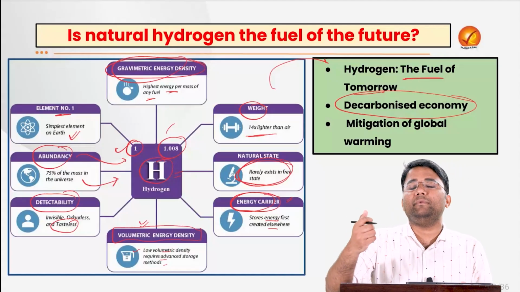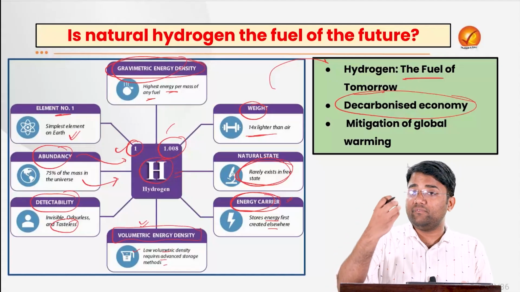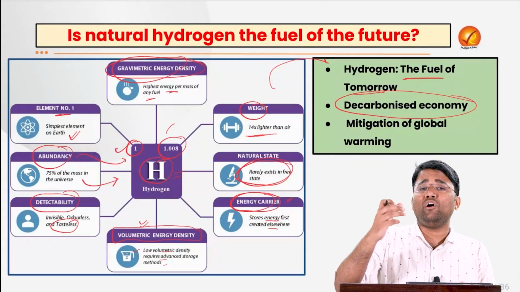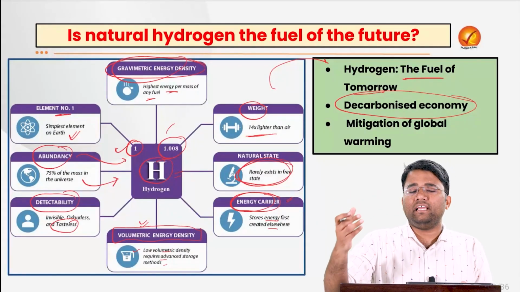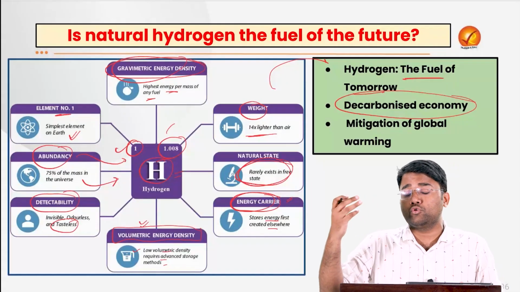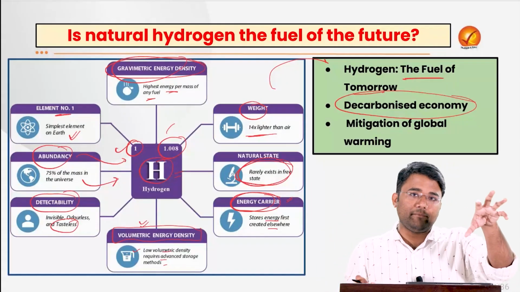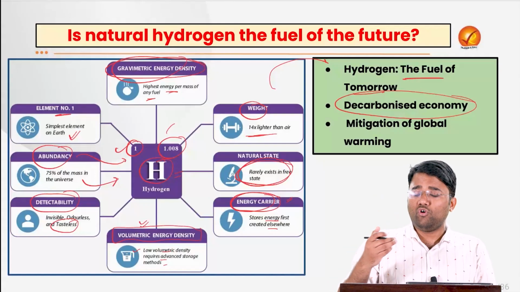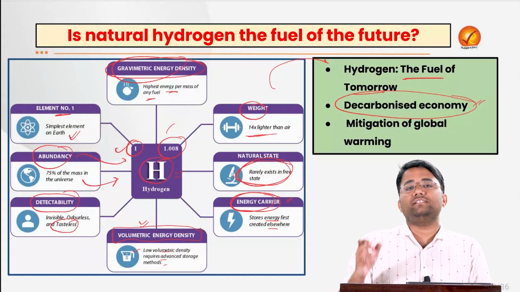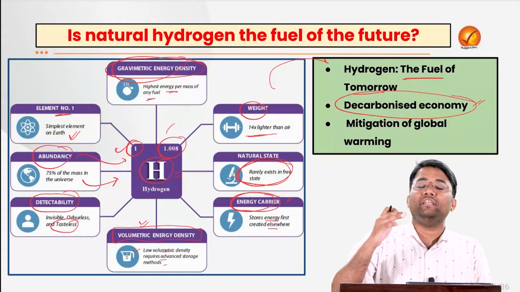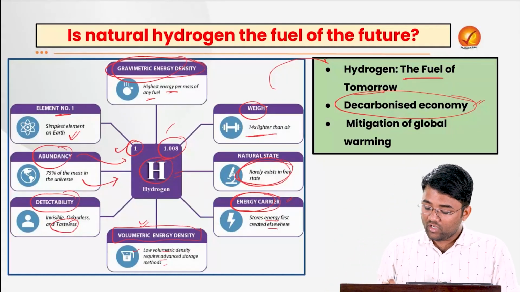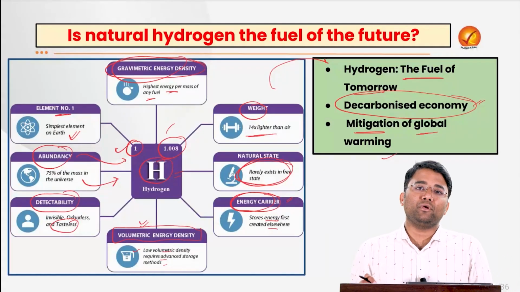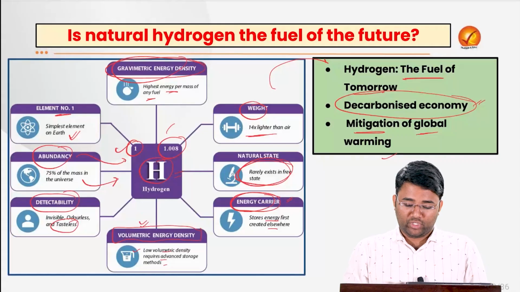Because the region that is emerging from that melting ice is very rich in various resources, like rare earth elements, some crude oil, as well as other specific elements which can be very good for future energy sources. So it is also creating geopolitical tensions. So we need to achieve this decarbonized economy, which will actually help in proper sustainable development. Also, this fuel, hydrogen, will help in mitigation of global warming because of its low carbonizing potential.